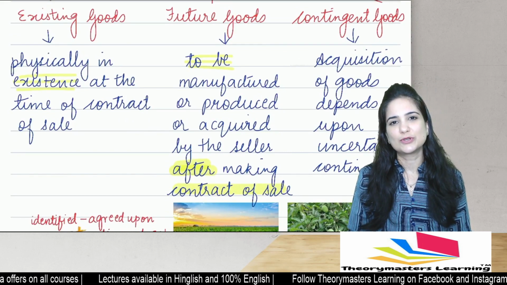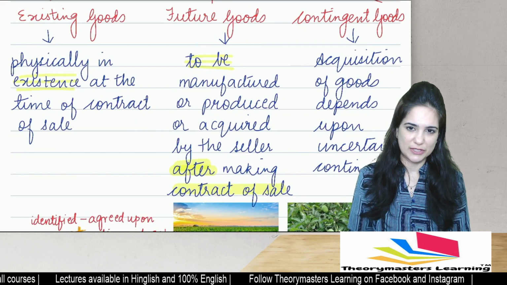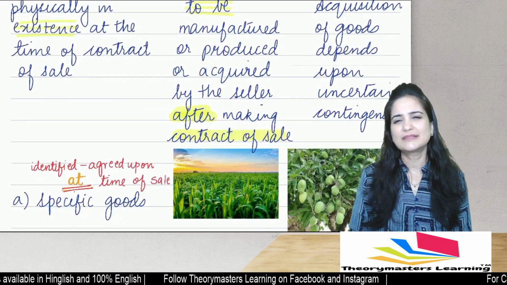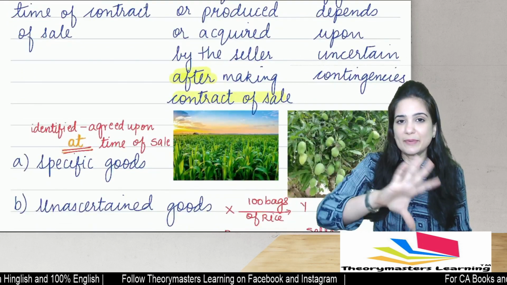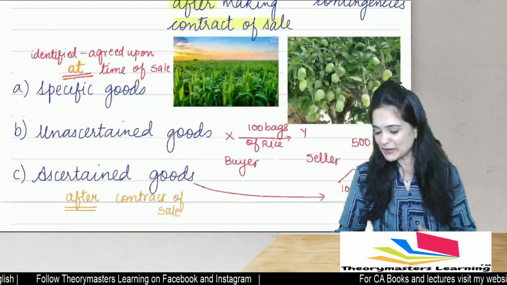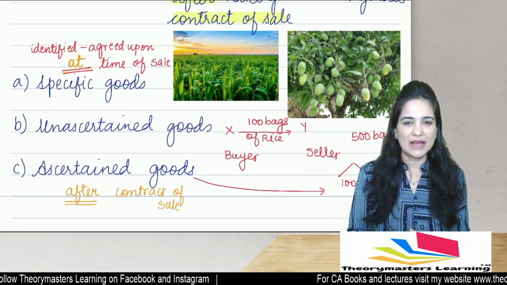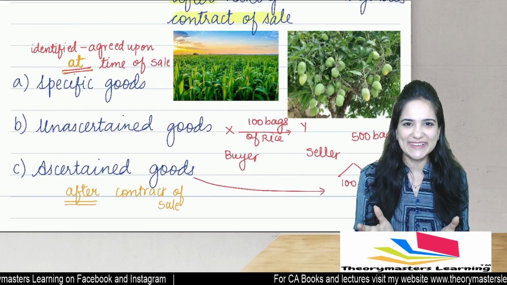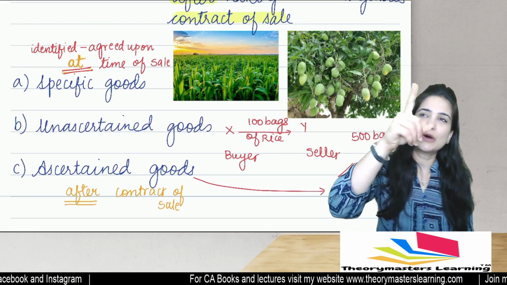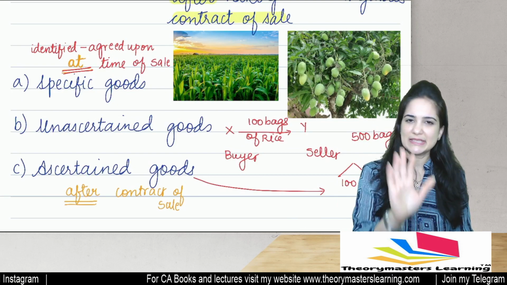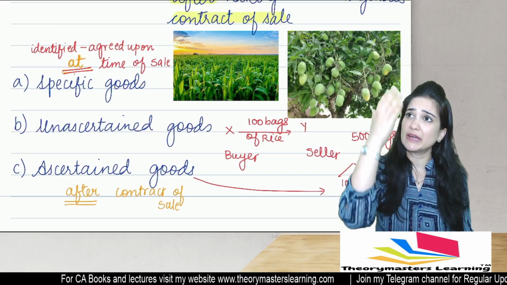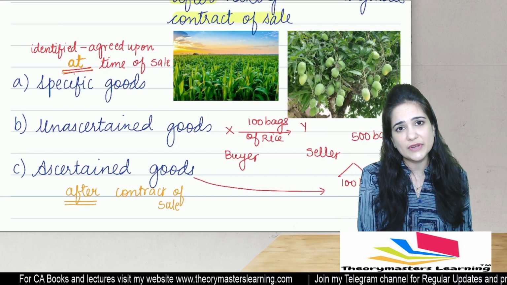Then what are contingent goods? Contingent goods are those goods, the acquisition of which by the seller depends upon uncertain contingencies, meaning happening or non-happening of some uncertain event. I went to my friend's farm and I saw a mango tree. There were many mangoes on that tree and I asked my friend, I want 200 mangoes. He said, listen, I will be able to sell you 200 mangoes provided there are 200 mangoes on this tree.